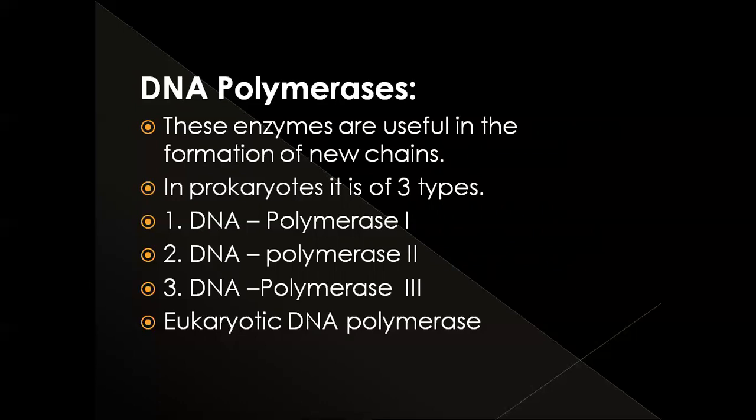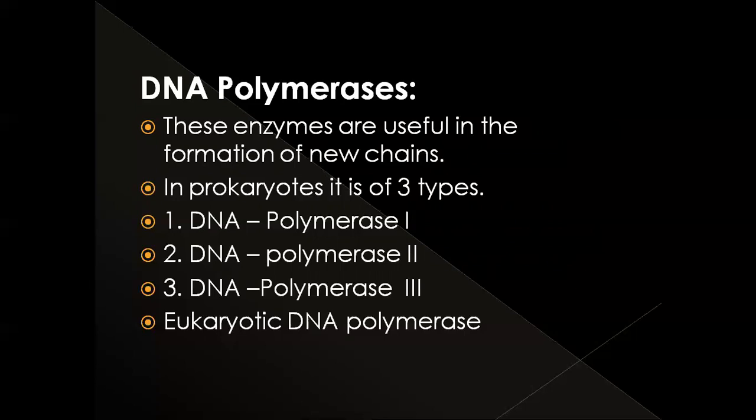So first, DNA polymerase 1. This DNA polymerase 1 was discovered by the scientist Kornberg. That's why polymerase 1 is also called the Kornberg enzyme.